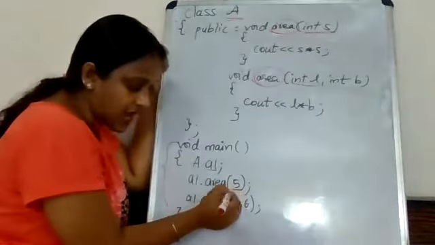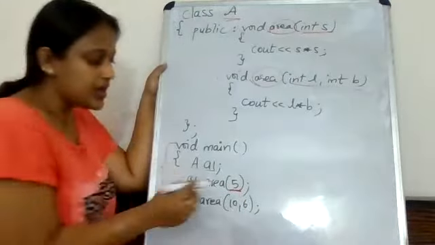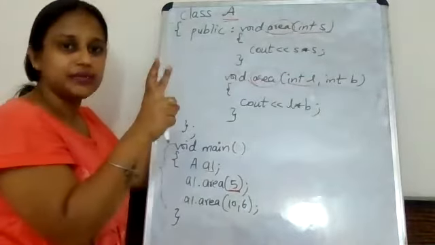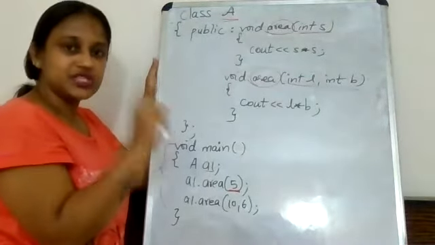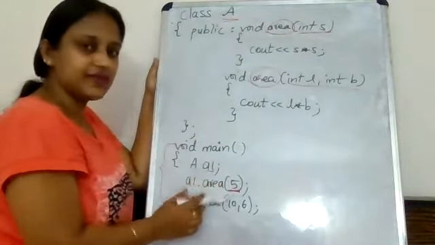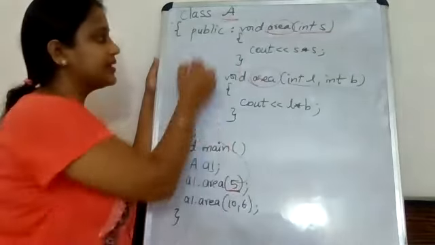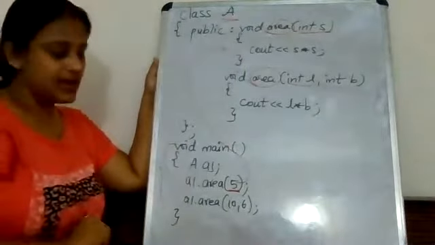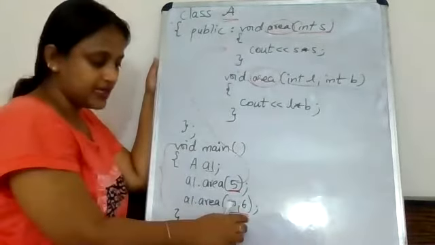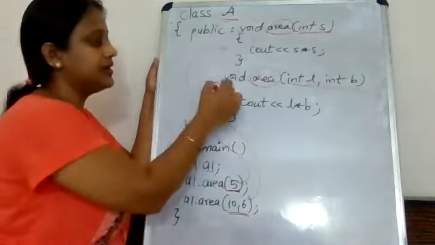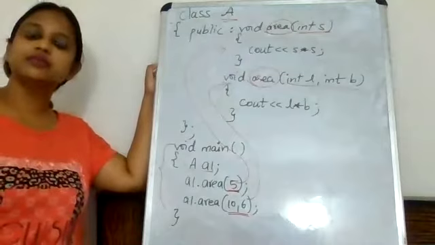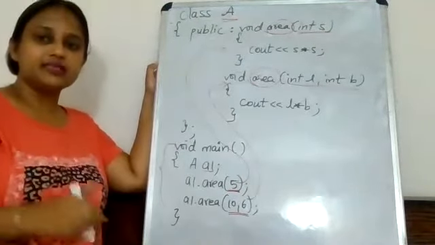This 5, how many parameters are there? One. So it will go up and search which area is having one parameter. It checks with the number of parameters, so it will go up, find the area having one parameter, and execute that. And A1 dot area, where I have passed two parameters 10 and 6, will go to the other one and execute that statement. Clear? Is everyone clear? Just give me a thumbs up.